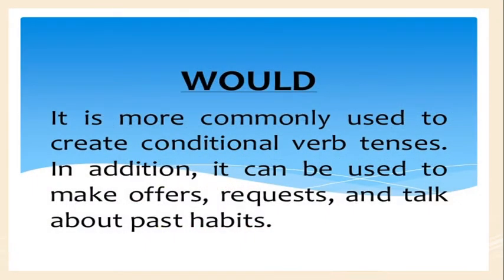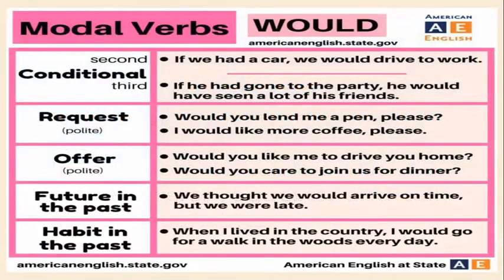Next modal auxiliary, would. Where to use the modal auxiliary would? Would is more commonly used to create conditional verb tenses. In addition, it can be used to make offers, requests, and talk about past habits. So we can list out the usage of would. First of all, we use it for the conditional clauses, second type and third type.